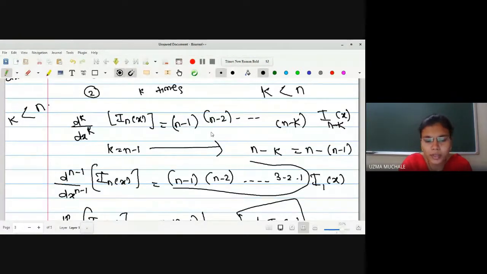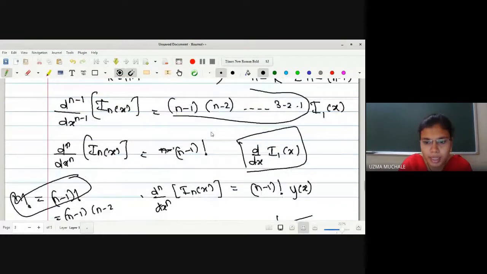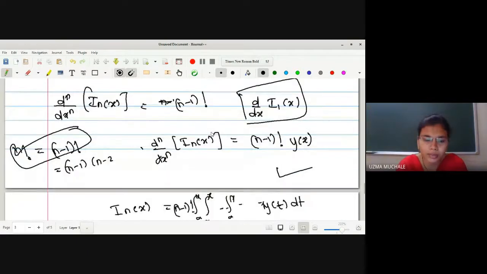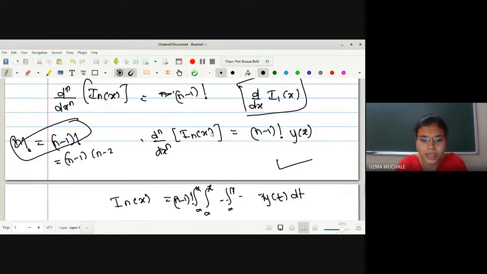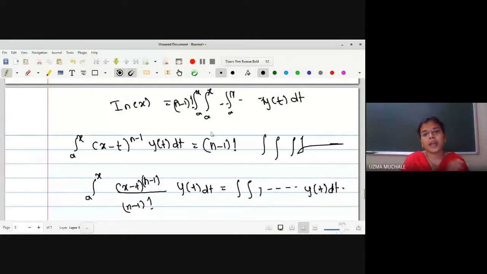And then put k equal to n minus 1 and somewhere you are getting d by dx of I1 of x. इसका वैल्यू हमने ऑलरेडी कैलकुलेट किया है जिसका वैल्यू इक्वेशन नंबर 3 में है. So just you have to put up those values y of x and hence the result after integrating n times.